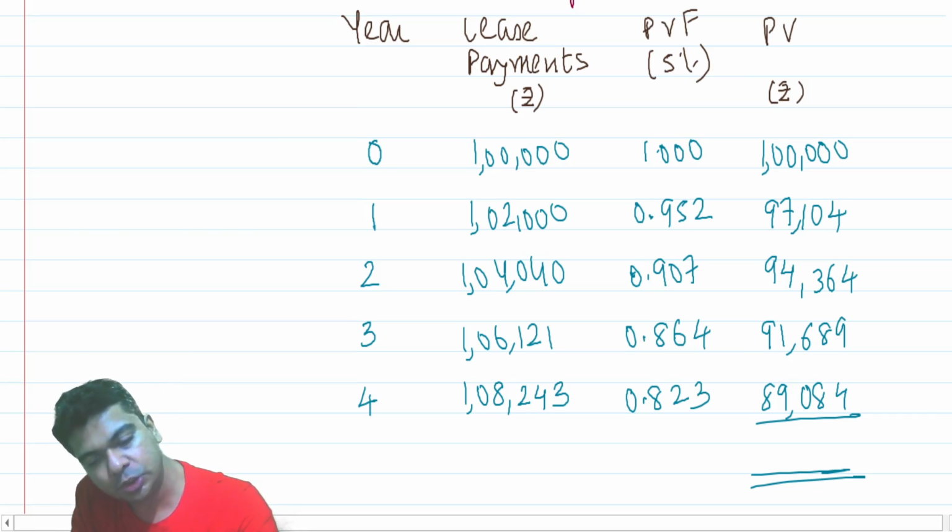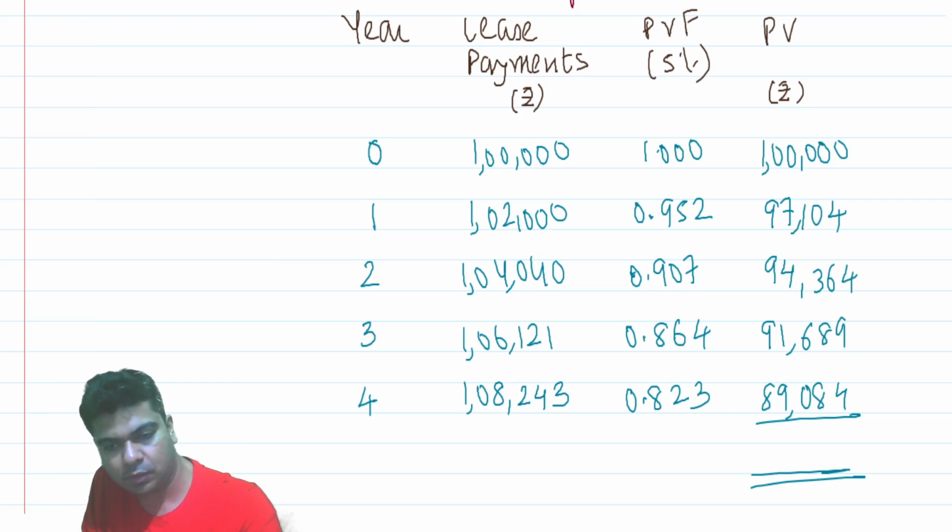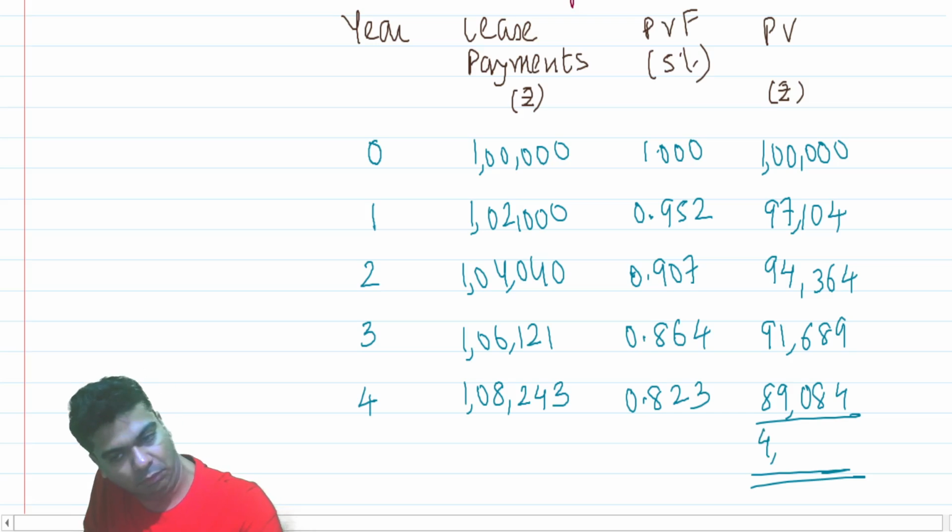Right, so take a total. 1 lakh plus 97,104 plus 94,364, 91,689, and 89,084. That is 4 lakh 72,241.